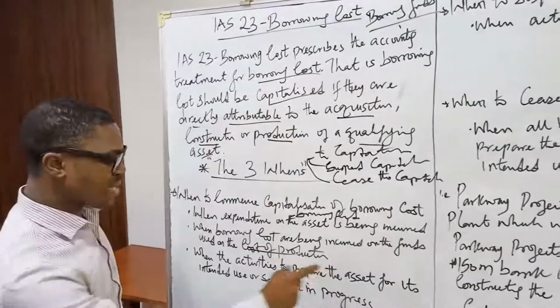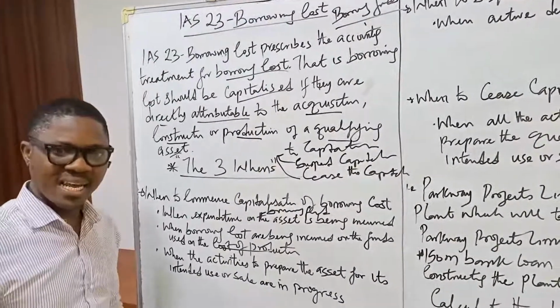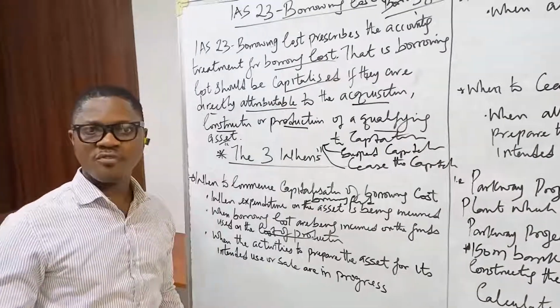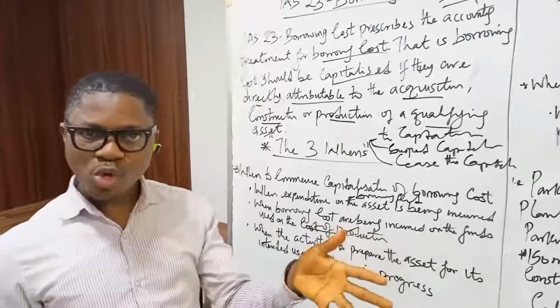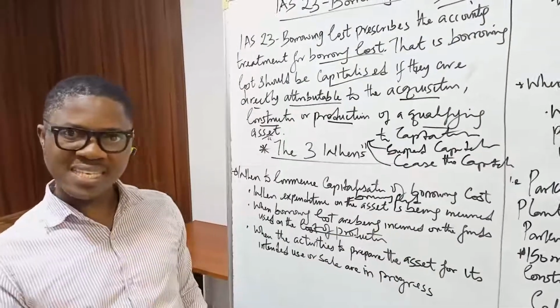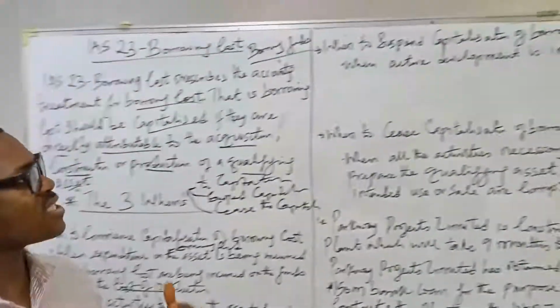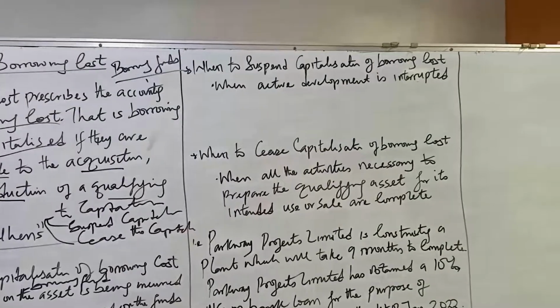When the activities to prepare the asset for the intended use or sale are in progress, in as much as the construction is still in progress, what happens? The borrowing cost that is attributable to the borrowing fund that is used in the production must also be capitalized. So we go to the second one: when to suspend capitalization.